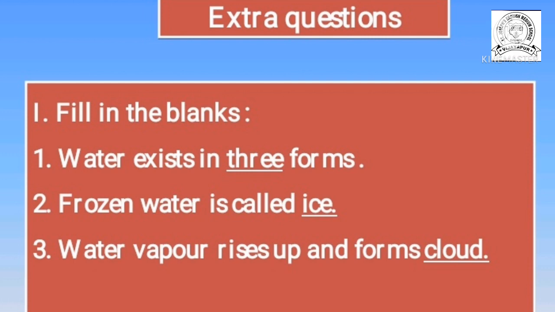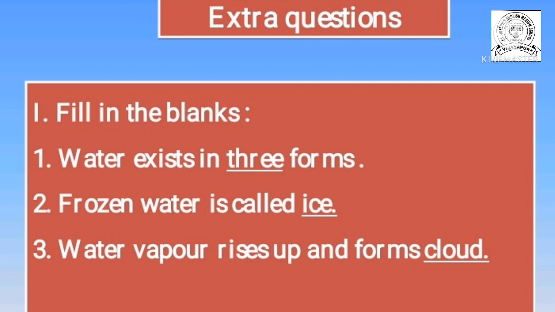I told in the video also, when the water from the water bodies gets heated due to the sun's heat, the waters get evaporated, means there is a change of water to water vapor. Then this water vapor goes upward and forms cloud. So water vapor rises up and forms cloud.